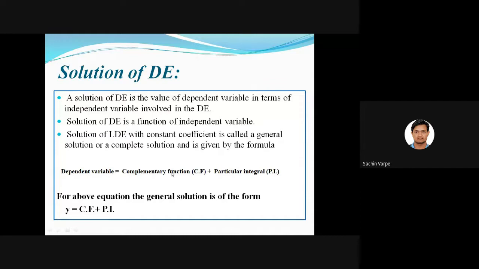Dependent variable is equal to complementary function plus particular integral. In short, complementary function is CF and particular integral is PI. Right? So for the above equation, the general solution is of the form y is equal to CF plus PI in its short notation.